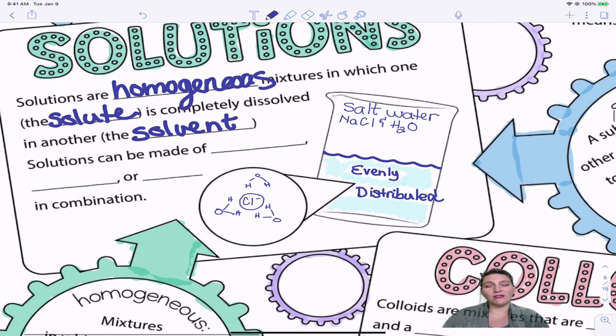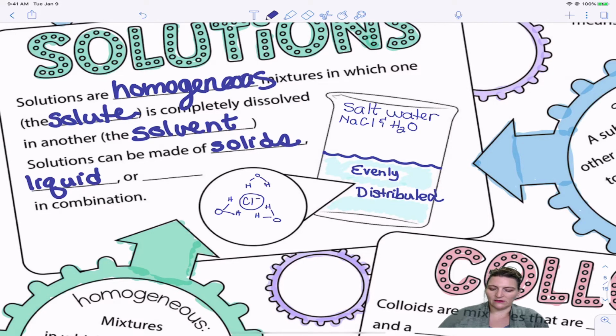When we think of solutions, we often think of something like salt water or sugar water, taking a solid and mixing it into a liquid. That doesn't necessarily need to be the case. Solutions can be made of solids, liquids, or gases in any combination. Air is a solution that is made of gases.